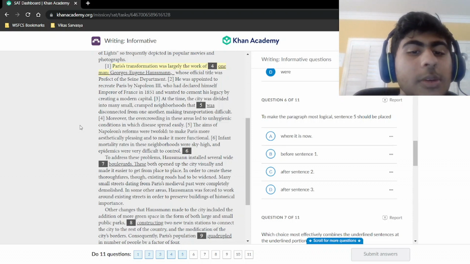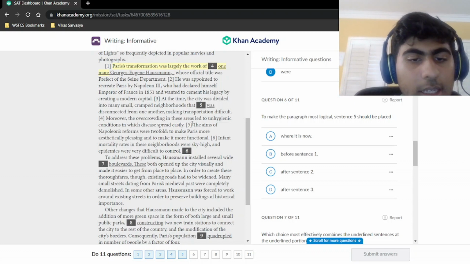At the time, the city was divided into many small, cramped neighborhoods that were disconnected from one another, making transportation difficult. Moreover, the overcrowding in these areas led to unhygienic conditions in which disease spread easily. The aims of Napoleon's reforms were twofold: to make Paris more aesthetically pleasing and to make it more functional. Infant mortality rates in these neighborhoods was sky high, and epidemics were very difficult to control.